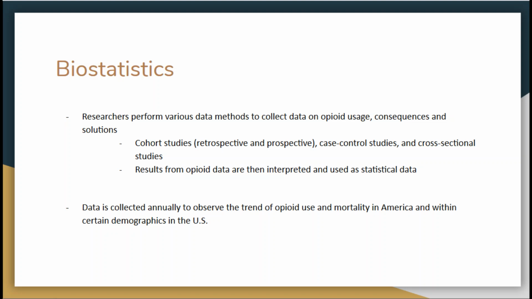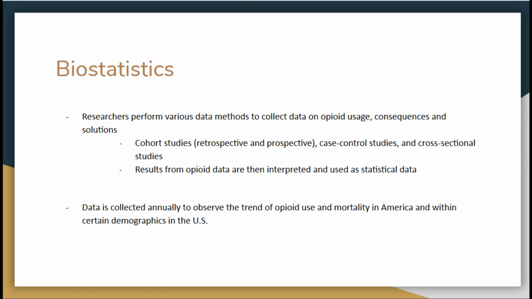Biostatistics in the scheme of the opioid crisis uses research methods to gather quantitative data to gauge the development of the crisis in the U.S. and has been consistent with methodology since the crisis began. Data methods such as cohort studies, case control studies, and cross-sectional studies are applied to determine the rate of usage, the consequences, and possible solutions to opioid abuse.